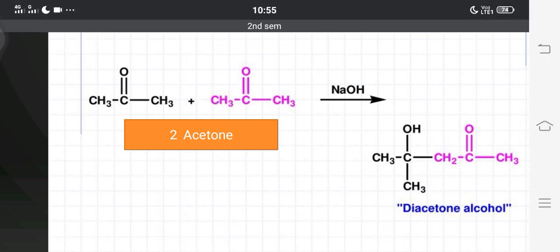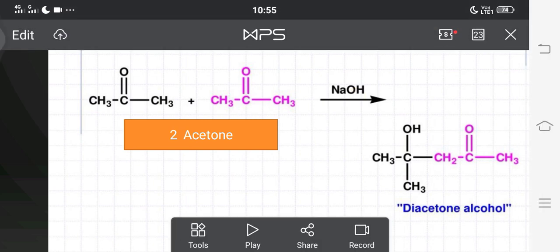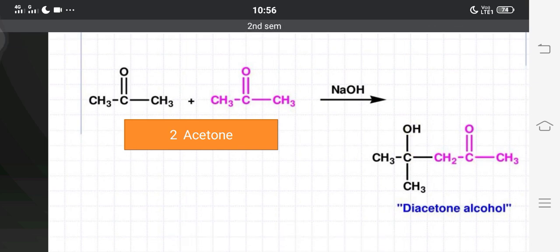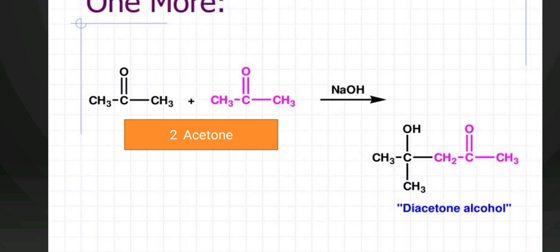These two condense in the presence of a base to form beta hydroxy ketones, called diacetone alcohol, because the hydroxyl group is on the beta carbon atom and the whole compound is a ketone. So these are beta hydroxy ketones.